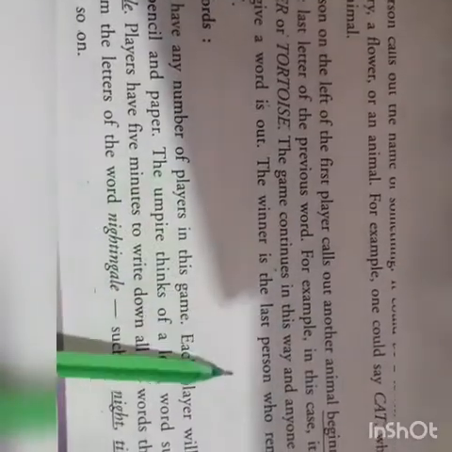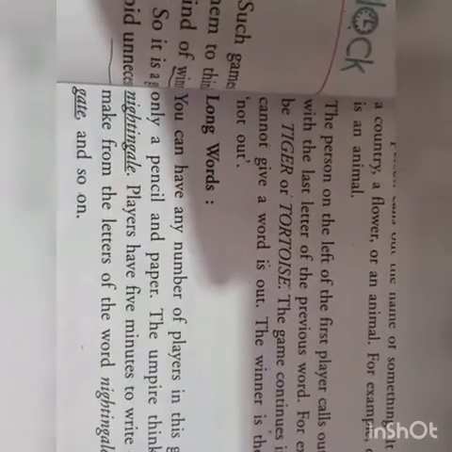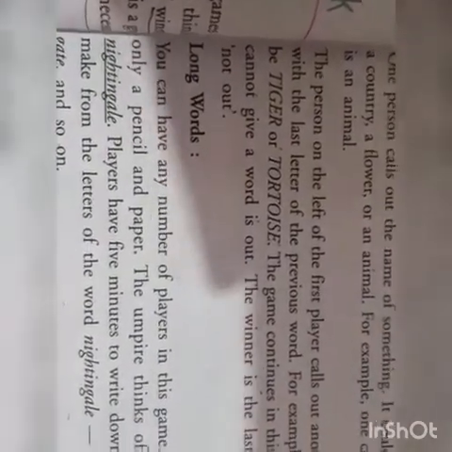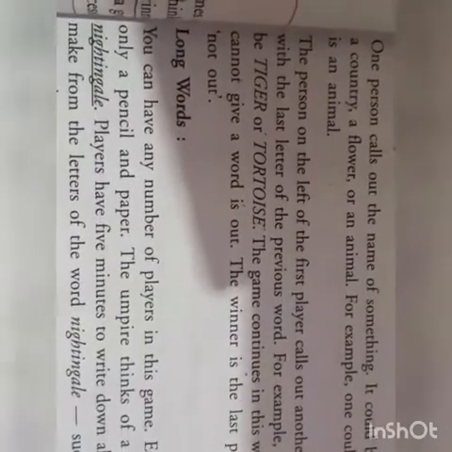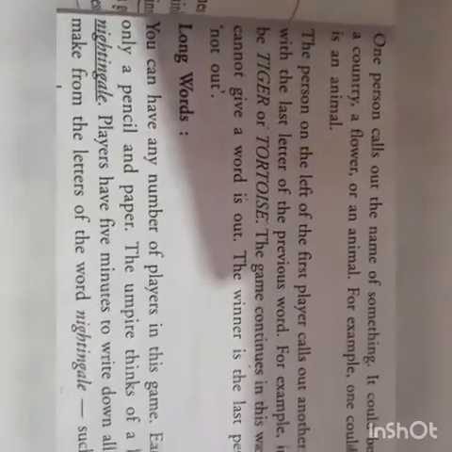The winner is the last person who remains not out, मतलब विनर कौन है इसमें, the winner is the person who remains not out till the end. All the players get out and only one person will remain who is not out, that means who remains or plays till the end of the game, that person is the winner.